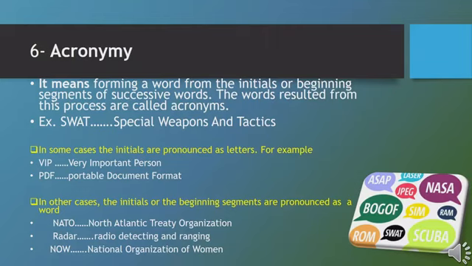Another example is the acronym RADAR. In this acronym, we have the initial letters of each word in the phrase radio detecting and ranging. RA from radio, D from detecting, A from and, R from ranging. We pronounce this acronym as a word, not as letters, so we say radar, not R-A-D-A-R.